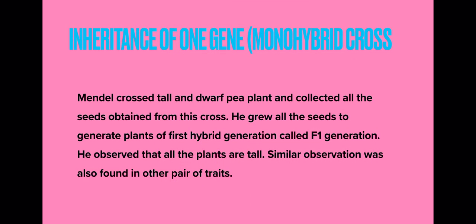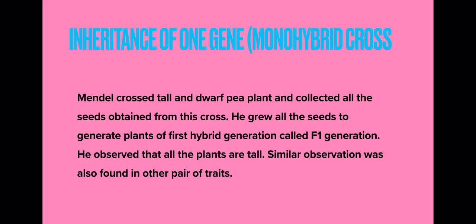inheritance of one gene, that is monohybrid cross. First of all children, what do you understand by the term monohybrid cross? Cross involving study of inheritance of one character. If you are taking only one character, that is, only height into consideration, means dwarf or tall, so two traits of one character, and you are studying one character at one time, then it is said to be monohybrid cross.